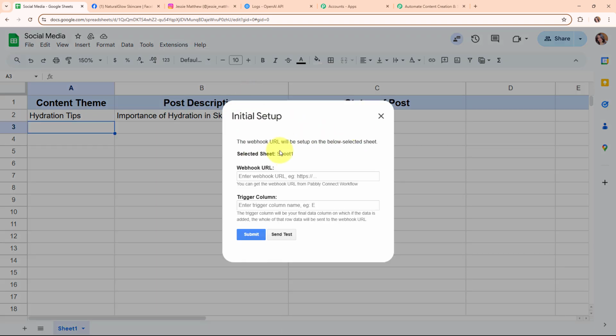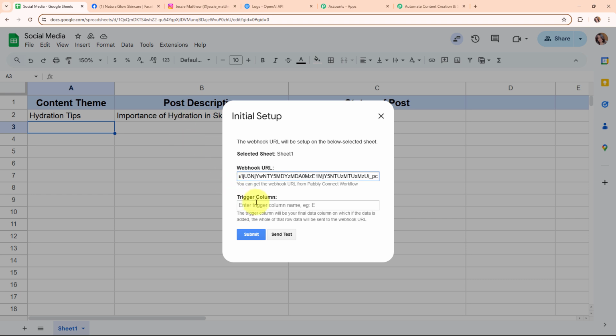Now under Initial Setup, you can see it is asking me for the webhook URL and the trigger column. For the webhook URL, I'm going to enter the webhook URL that I've received in my Pabbly workflow. Then it is asking me for the trigger column. It says the trigger column will be the final data column, on which if data is added, the whole of that row's data will be sent to the webhook URL. In my Google Sheets, my last data column is column B, because I want that whenever I post the details up to column B, the details should automatically be sent to Pabbly Connect.